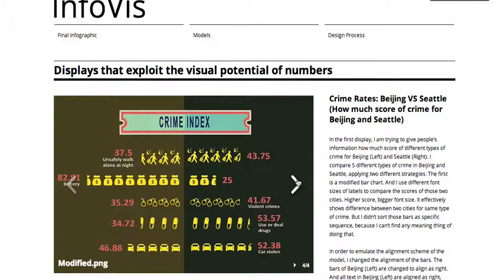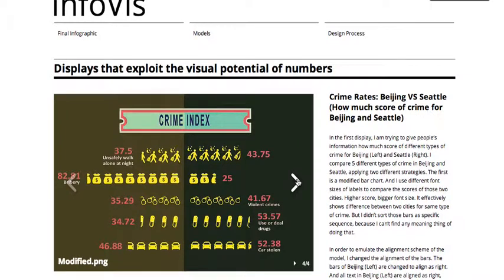For this crime index, I'm trying to give people information about the score of different types of crime for Beijing in the left part, and Seattle in the right. I compare 5 different types of crime in both Beijing and Seattle, and each line represents a specific kind of crime.